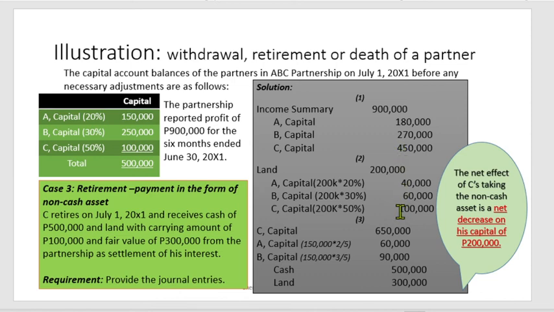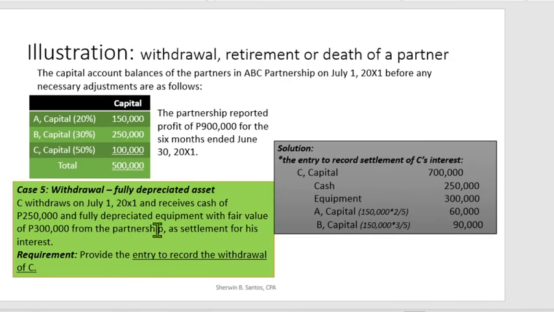Then the recognition of the revaluation of the land na 100,000. So ilan na yon? 650,000 na yon. Then the fair value of the equipment na 300,000. Are we going to revalue that?